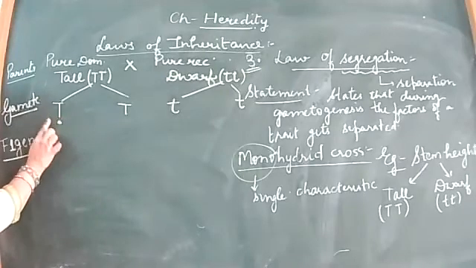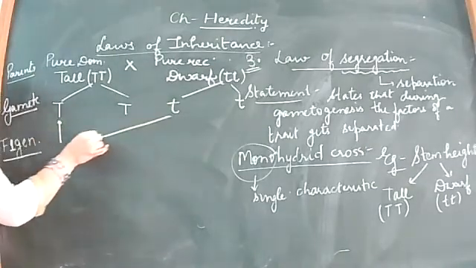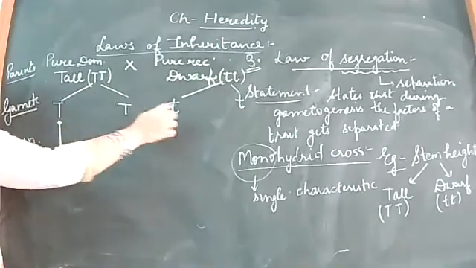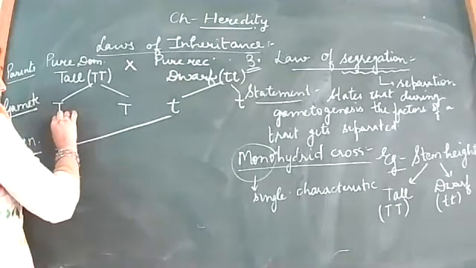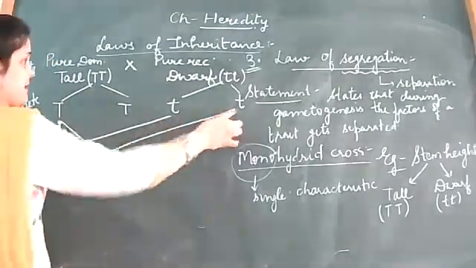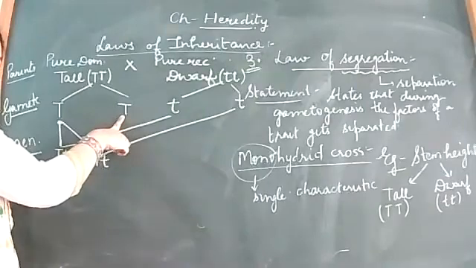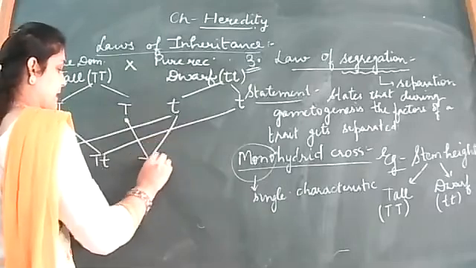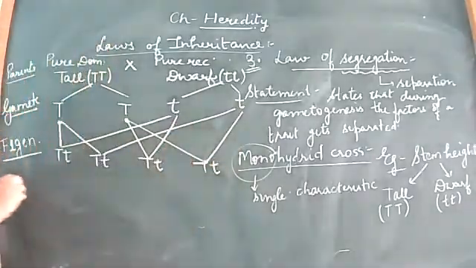This gamete from the pure tall parent has the possibility to join with either of the two that are from the dwarf parent. So this can fuse with either of the two. So capital T, small t making one pair. Similarly, if this fuses with this one, then again it is capital T, small t. Then there is the possibility of the second gamete. The second gamete that is formed can also fuse with either one. So if this fuses with this, the result will be again capital T, small t. And if this one fuses with this, the result will be again capital T, small t.